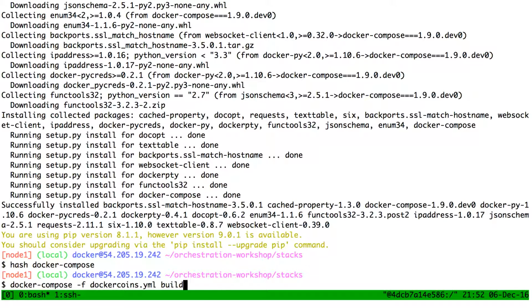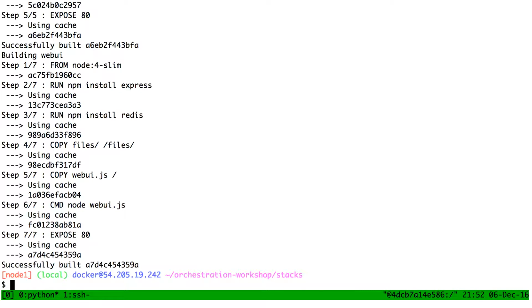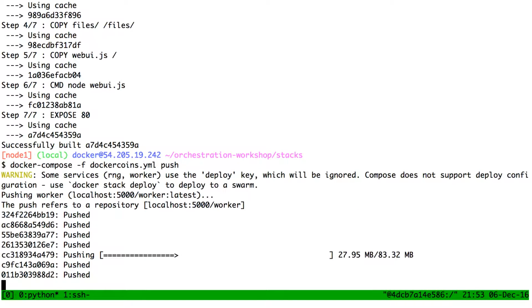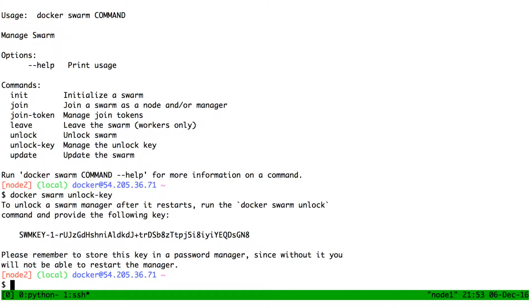Now I do hash -r docker-compose to update my path. And now I do docker-compose -f dockercoins.yaml build. The build was almost instantaneous because even though we wiped out the registry, the local image cache is still there. Now I do docker-compose push. I'm pushing to the registry. So how does this file work exactly?